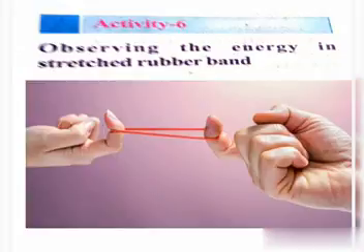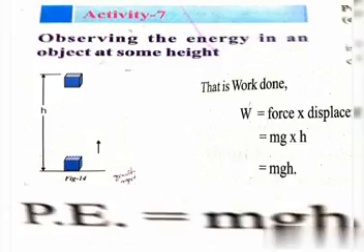So when we stretch the rubber band, its shape is changing, and due to the change in shape, it is getting some energy. Due to that energy, it hits our fingers during this action. That's why we feel pain. So the energy possessed by an object due to change in its shape is called potential energy.